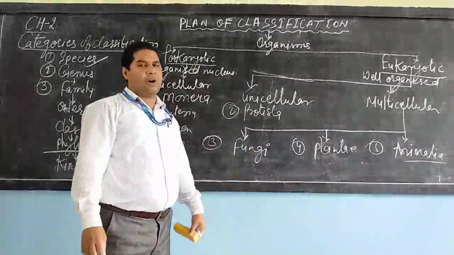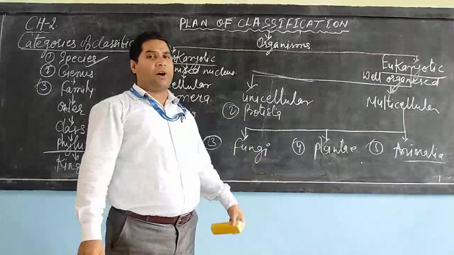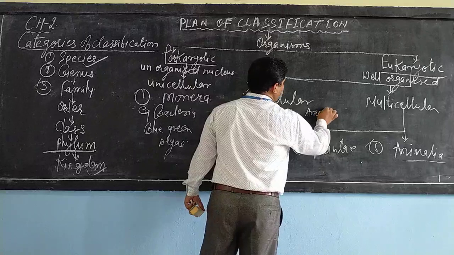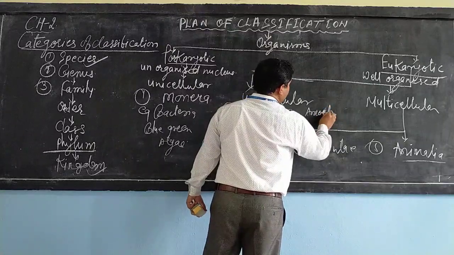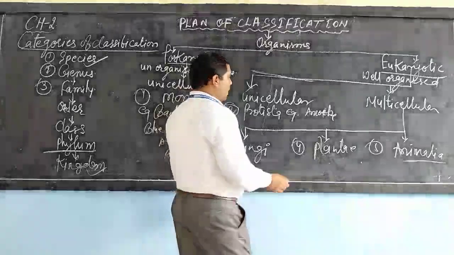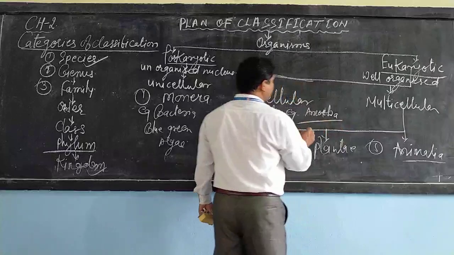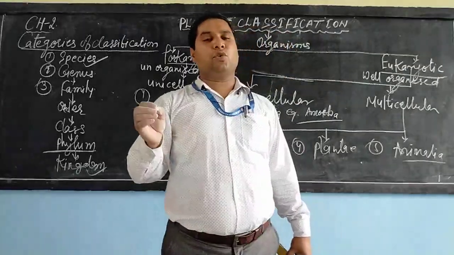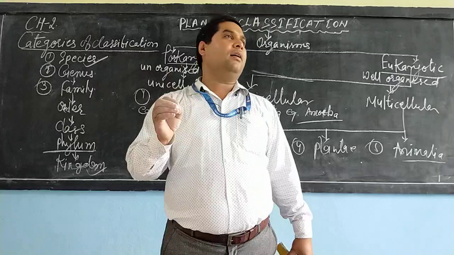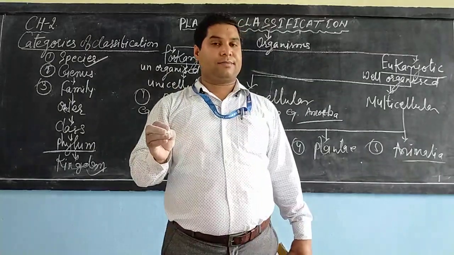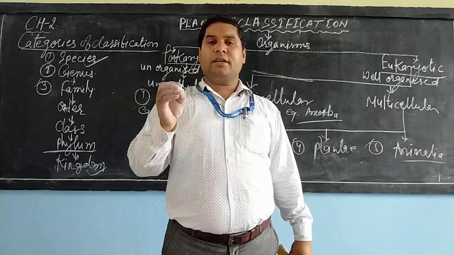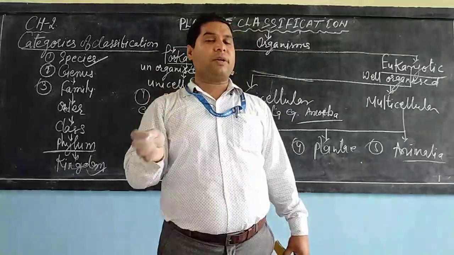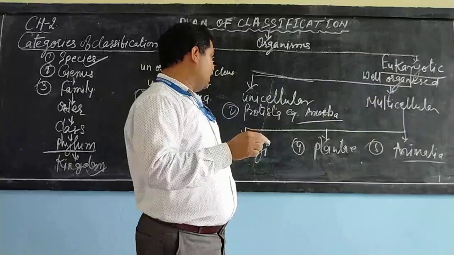Next is Protista, which consists of unicellular organisms, for example Chlamydomonas, Paramecium, and also Euglena. These are unicellular but eukaryotic. Eukaryotic means a well developed nucleus.